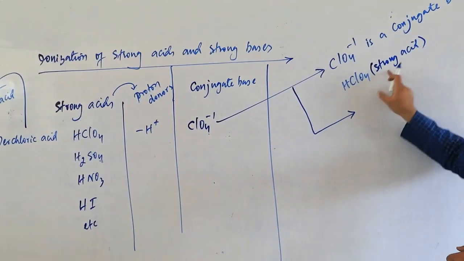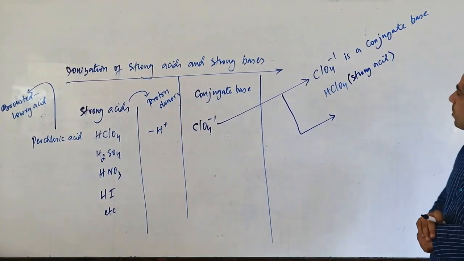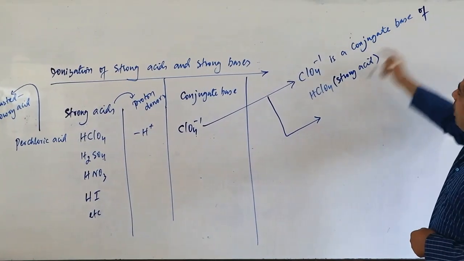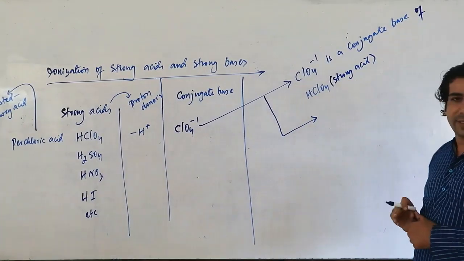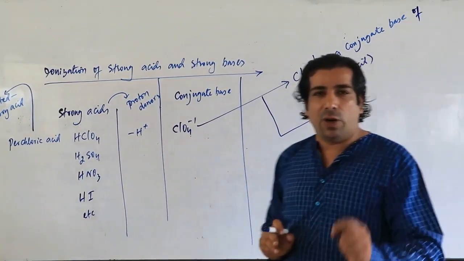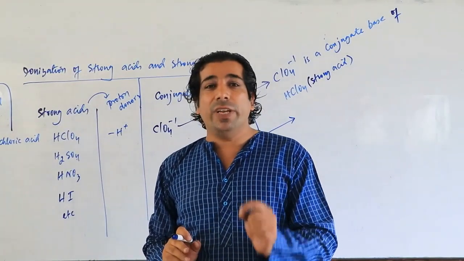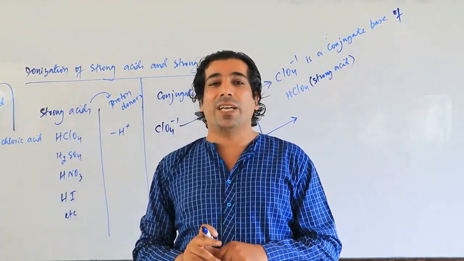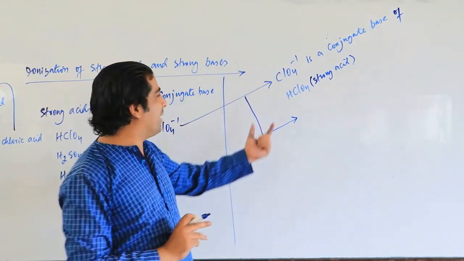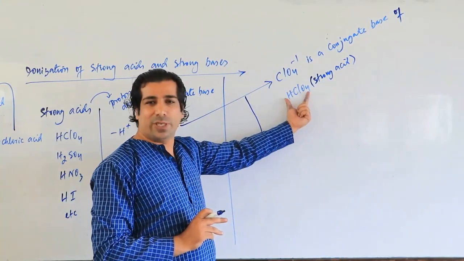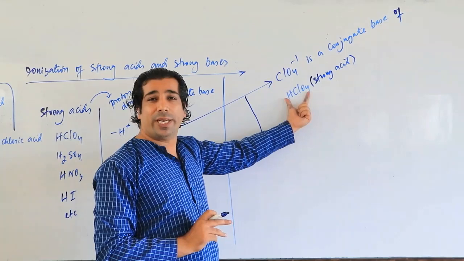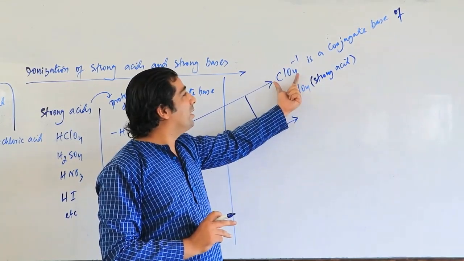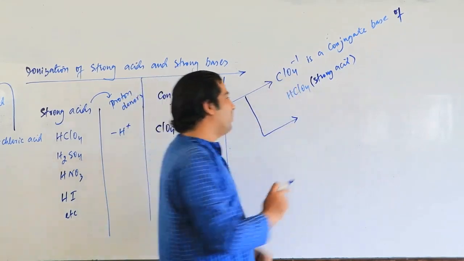Correct? HClO4 is a strong acid. ClO4 minus is the conjugate base of HClO4, which is a strong acid. Remember always one thing: strong acids will give weak conjugate bases. Who is your strong acid? HClO4, that is perchloric acid. So perchloric acid will give a weak conjugate base. And who is the conjugate base? ClO4 minus 1.